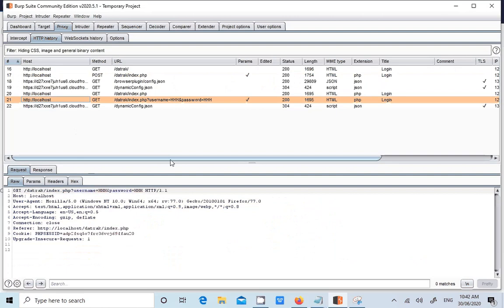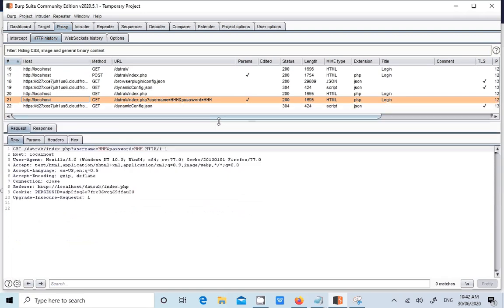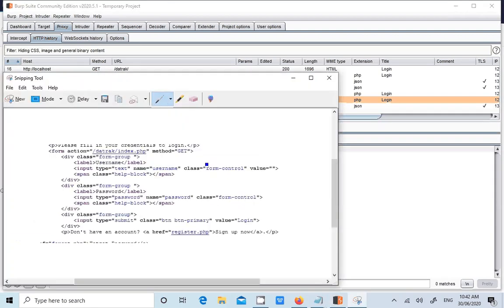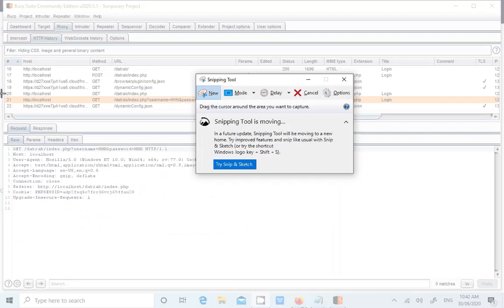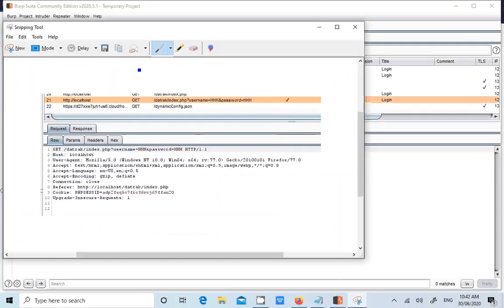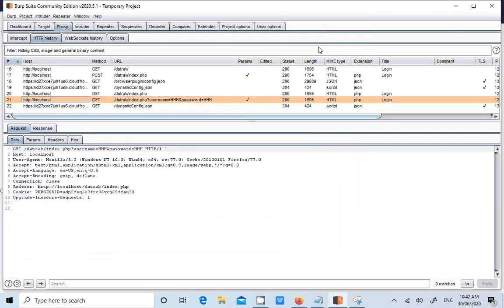How will you take the screenshot? I'm just removing this blank space here by pushing this up a little. Now I'll take the screenshot, and I save it as "information is sent in GET request". I don't like typing, guys. You can remember.